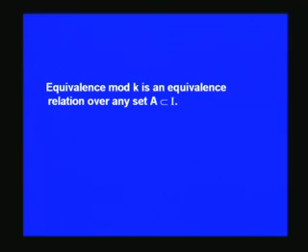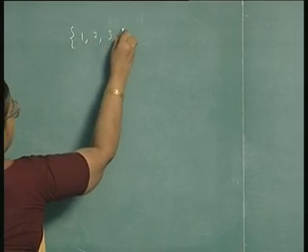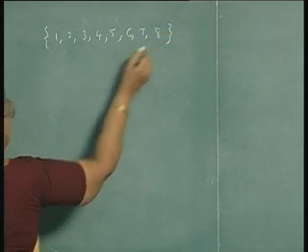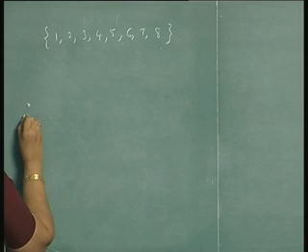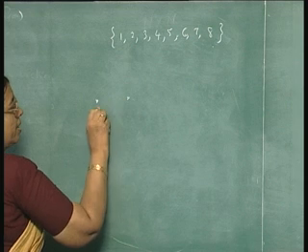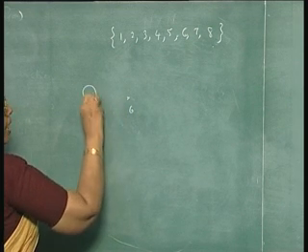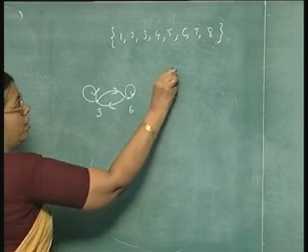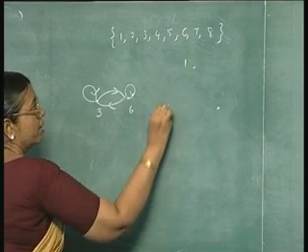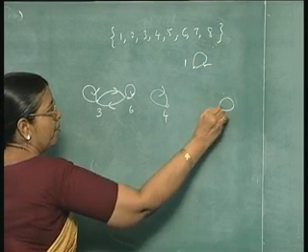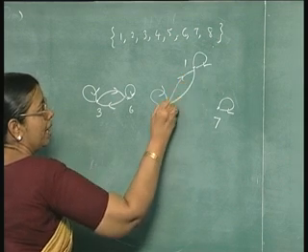For example, take this set, say 1, 2, 3, 4, 5, 6, 7, 8, and 3 will be equivalent to 6, and in the graph you will represent like this, 1, 4, 7 will be equivalent. So, the graph representing them, the digraph will be like this.